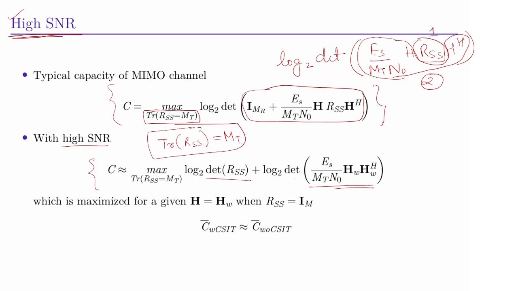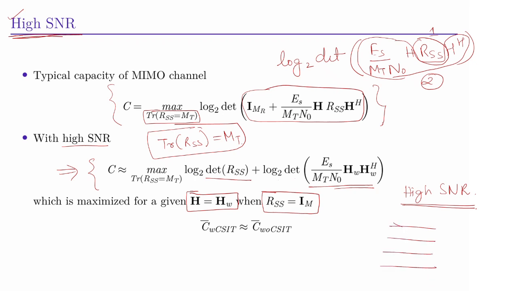This is maximized for a given H when Rss is equal to I_M, indicating that in high SNR scenarios, the symbols launched in all the branches should have the same power.